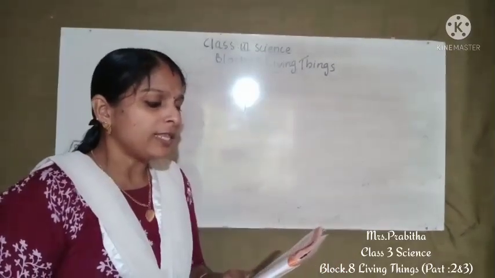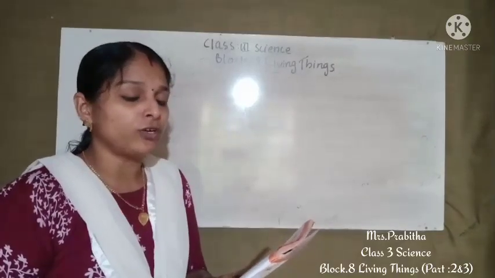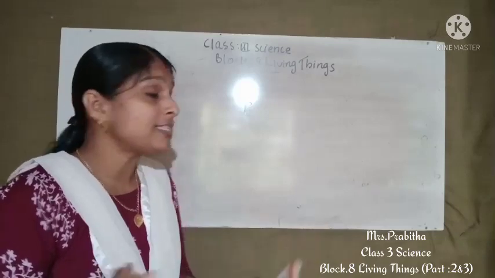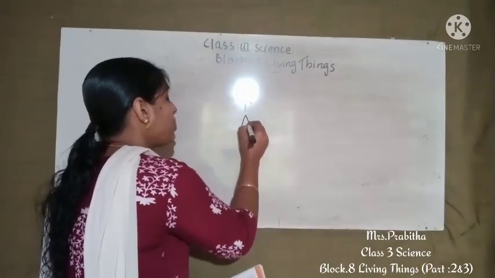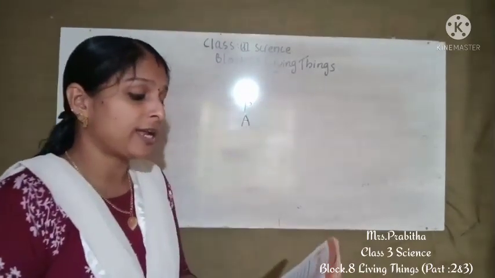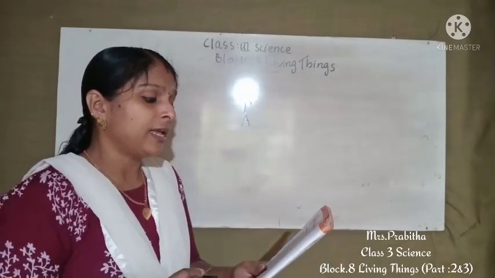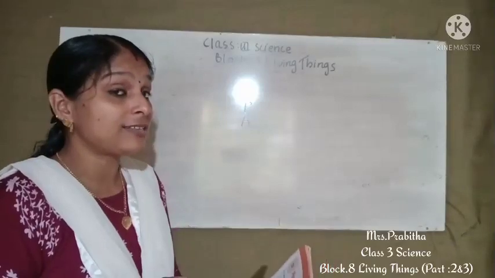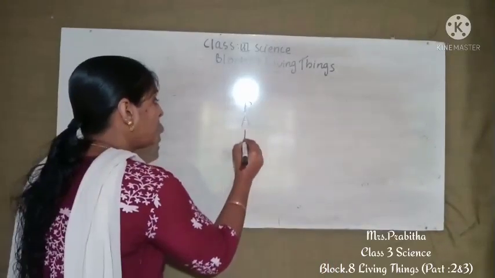Then second one, they cannot make their own food. Is it A or P? They cannot make their own food. Yes, it is animals. Animals cannot prepare their own food. So you can write there A. Then C. They have roots, shoots and leaves. Yes, which has leaves? Plant. So you can write P.